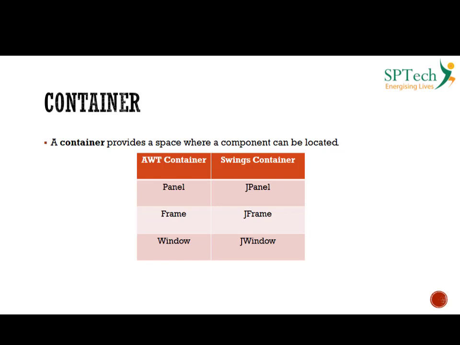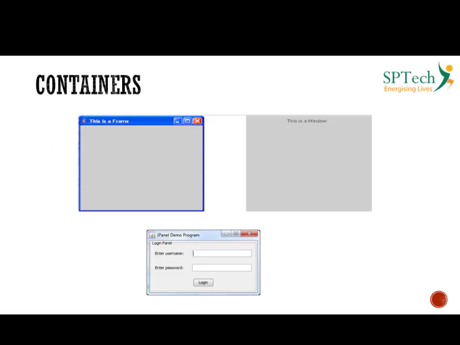Now let us understand the difference between a panel, frame and window, or JPanel, JFrame and JWindow. Of course, the container is nothing but a placeholder, but what is the difference between these three different placeholders? So I will show you this with a diagrammatic illustration. Now this is a frame. What you can see here is a frame. The next one is a window, and the last one is a panel.